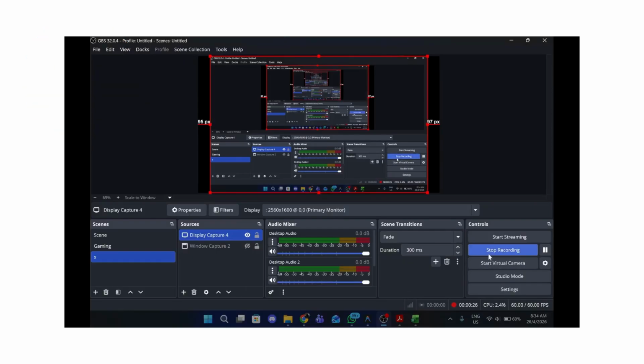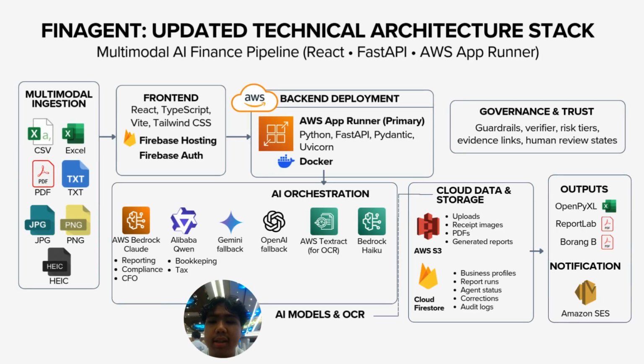Thank you so much. Alright, now moving on to our technical architecture. FinAgent is built as a multi-modal AI finance pipeline. On the left, users can upload different financial documents such as CSV, Excel, PDF, receipts, images, and bank statements. These are handled through our front end, built using React, TypeScript, Vite, and Tailwind CSS, with Firebase hosting and Firebase authentication for fast deployment and secure user login. The backend is deployed mainly on AWS App Runner using Python, FastAPI, Pydantic, Uvicorn, and Docker. This allows our system to scale efficiently and remain easy to deploy during the hackathon.